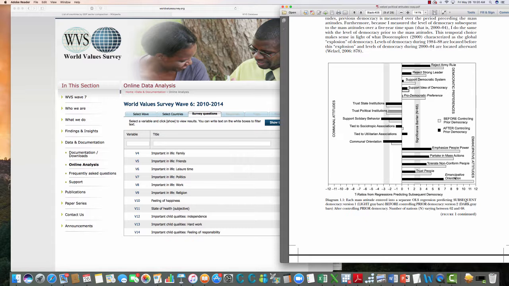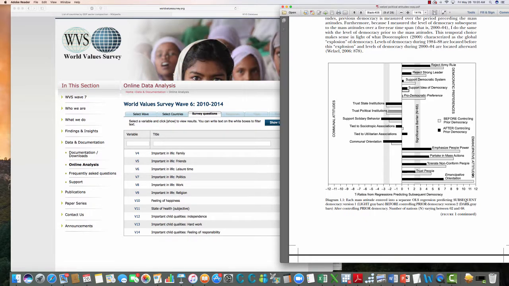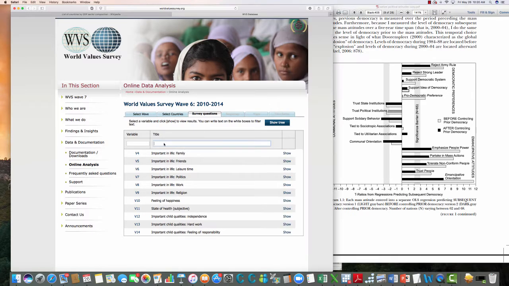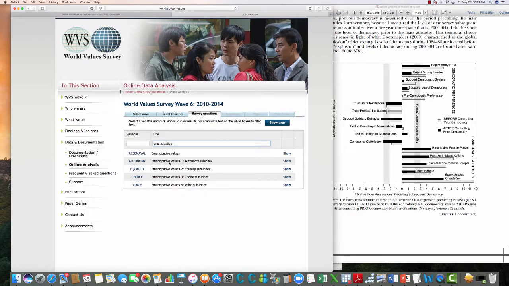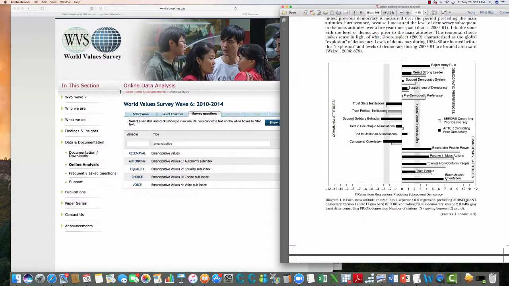So let's look for that one first, because emancipative attitudes are the best predictors of democracy, according to Welzel and also Inglehart and Welzel. So let's just look up this emancipative orientation. We go over here and we type emancipative, if I can type it correctly. Oh, look. First thing, emancipative values. This is the question that Welzel used for this graph.